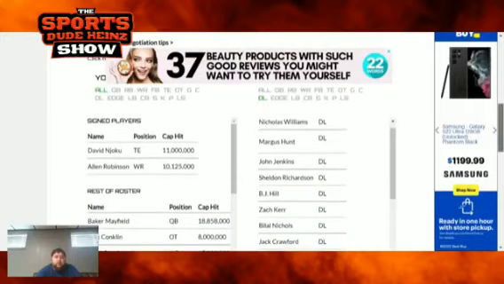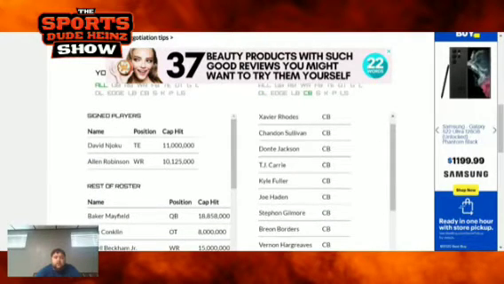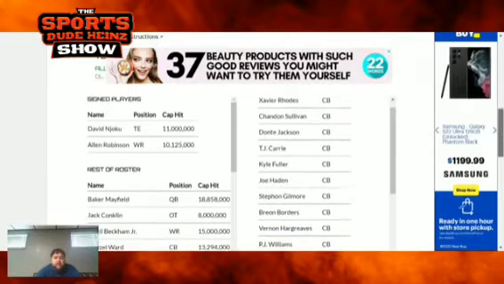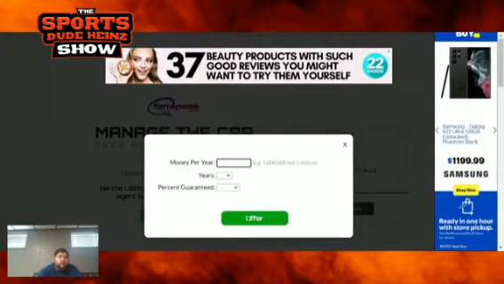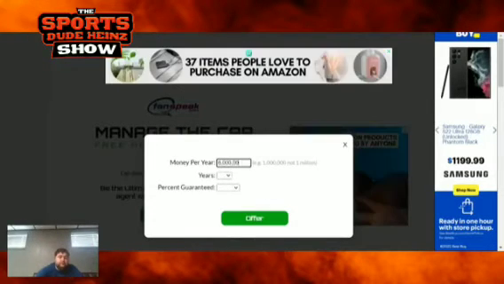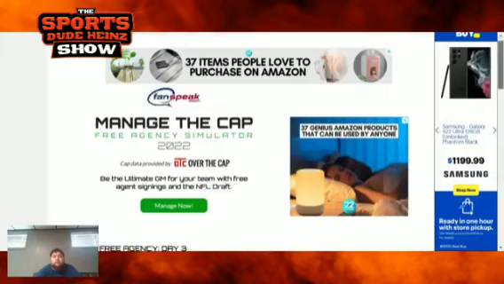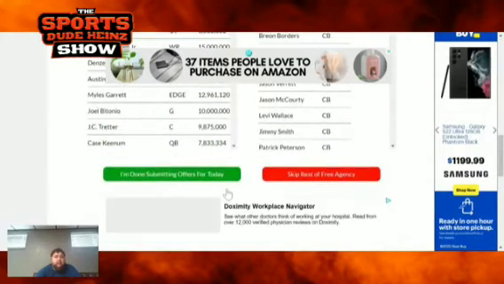So looking at corner here, let's see here. Xavier Rhodes, Joe Haden, Kyle Fuller. I kind of want to try Stephon Gilmore, but I don't know if he'll do it. I don't know if we'll be over the cap if we ended up signing him. Let's try Kyle Fuller one more time. We'll try a 1-year deal for $6 million per season. Percentage guarantee would go 85. See if he accepts that.